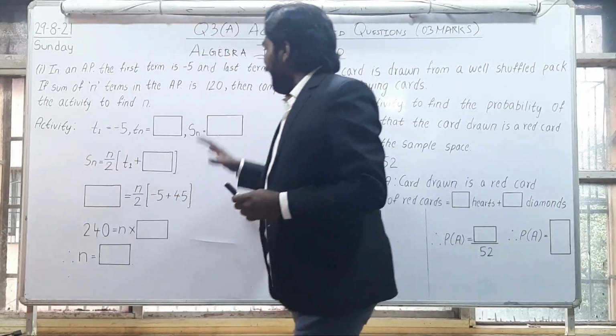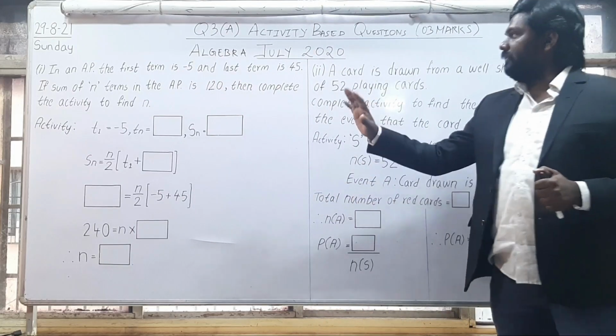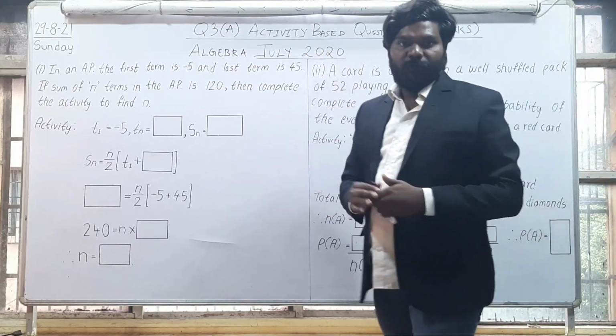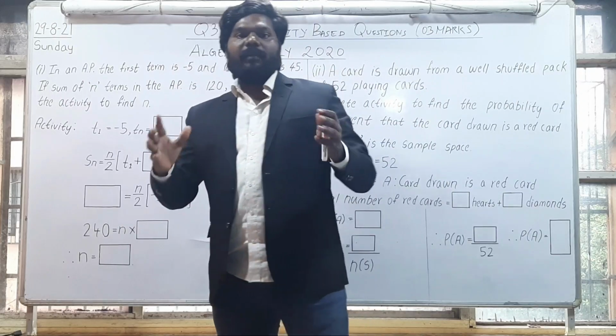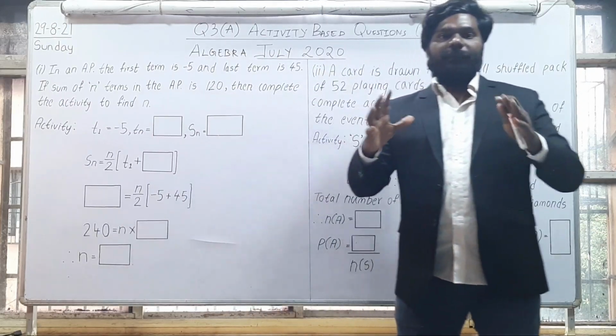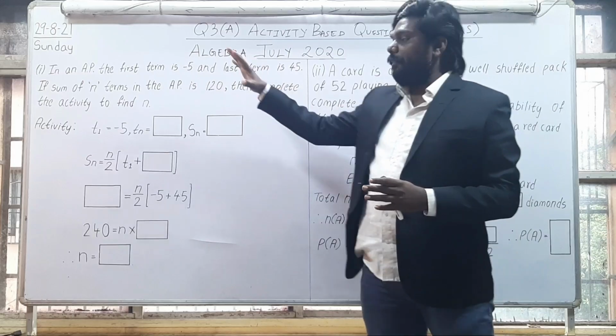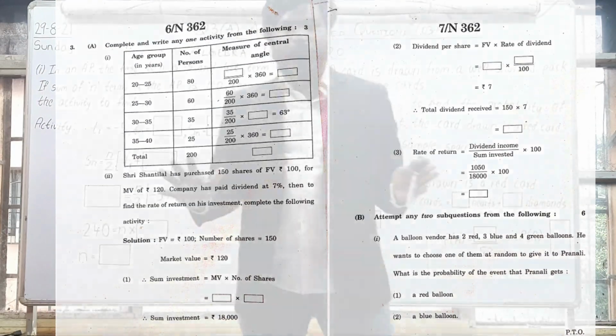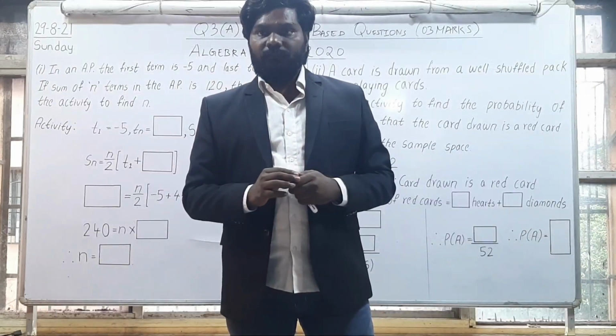These are activity based questions which are coming in your board exams in July 2020 for 3 marks. When I talk about a 3 marks question, this activity based question comes in your question number 3A, where you have 2 questions, and out of that you have to attempt any one.